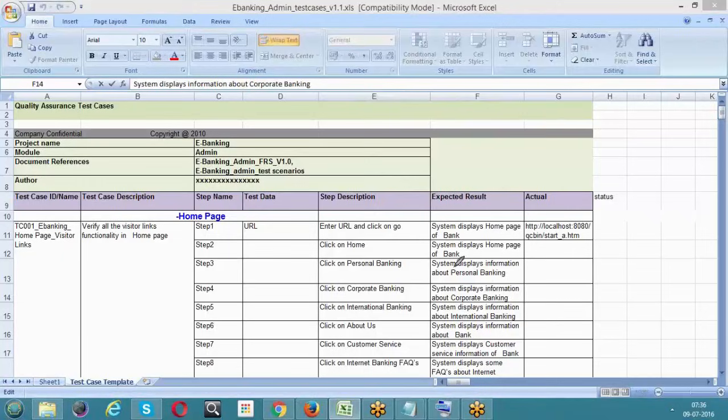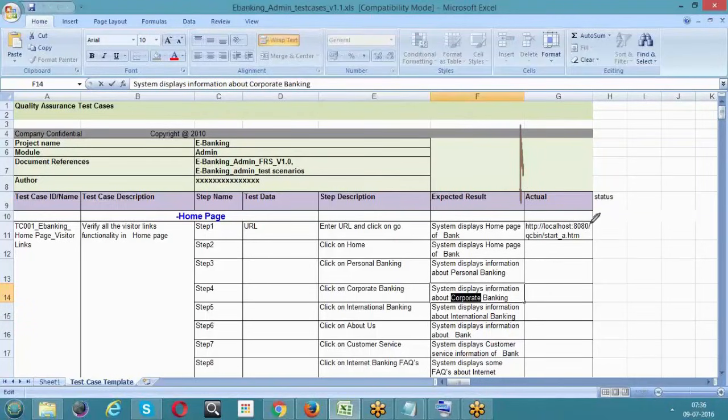That's it. Okay. So this is up to writing the test cases. Up to here, we write the test cases and keep them aside. After a few days, the application is ready. Once the application is ready, we are going to perform the step description on the end application. My banking website is available now. Whatever the step description says, if it says click on home page, I'll click on home page. If it says click on personal banking, I will click on personal banking. If it says click on corporate banking, I will click on corporate banking.